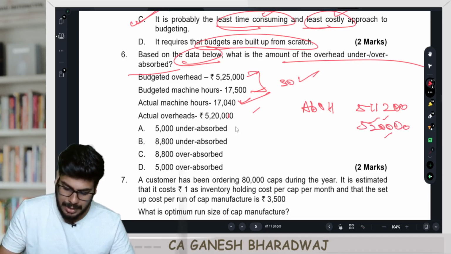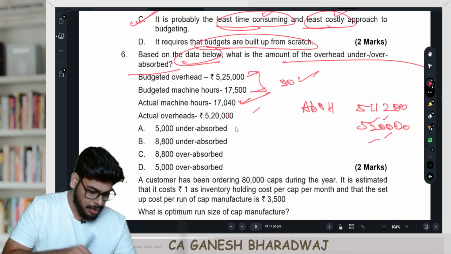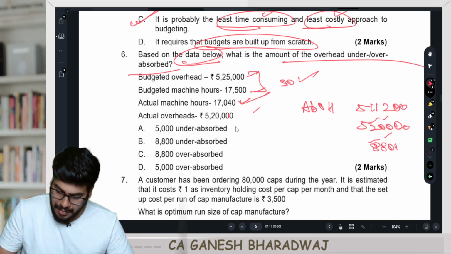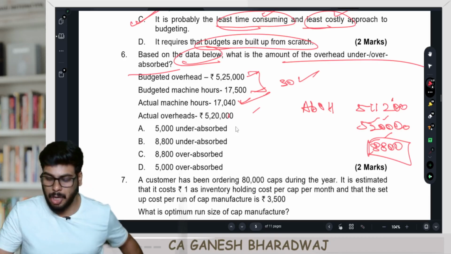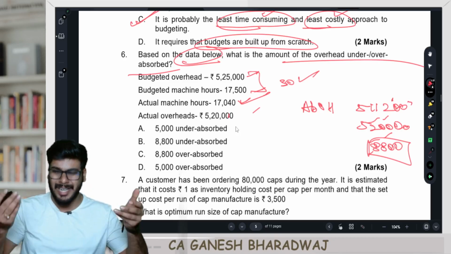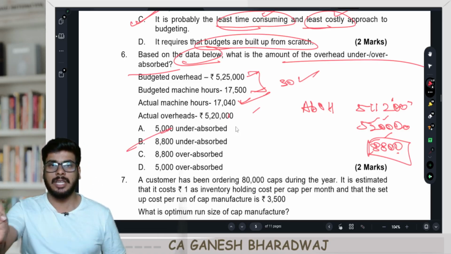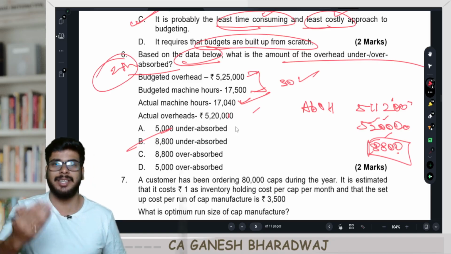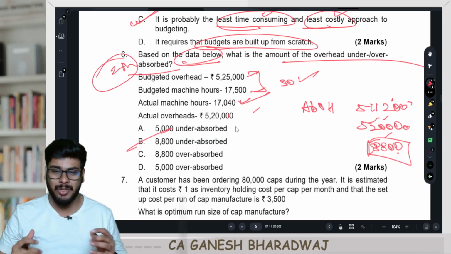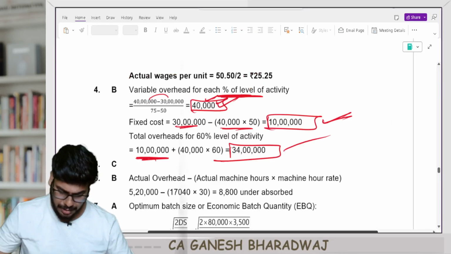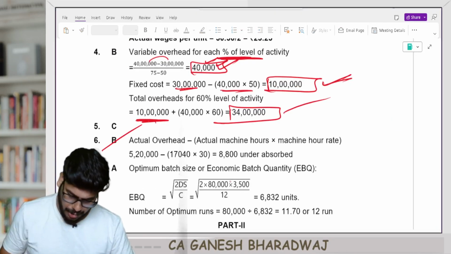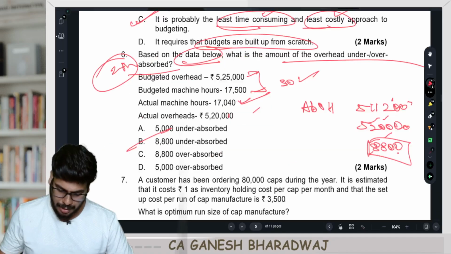What are the actual overheads? 5,20,000. So now how much is the difference? The difference is 8,800. Now be very clear. Under or over? My absorbed amount is less than the actual amount. It is under absorption of 8,800. So the option is B. That's all. 2 more marks. Guys, see how simple this is. The standalone MCQs are very easy. Clear with this. This is what they have also mentioned here. The option is B, 8,800 under absorbed. Next.